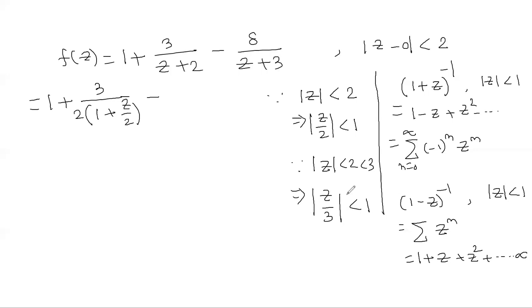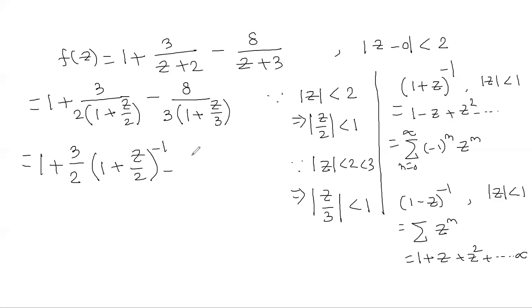So if mod of u is less than 1, I can expand 1 plus u power minus 1, or 1 minus u power minus 1, in the region mod u less than 1, isn't it? If I take 3 over here, you will see it is 1 plus z by 3, right? So what does it mean? You see it is 3 by 2. So we are getting this expansion: minus 8 by 3, 1 plus z by 3 power minus 1. So this is your u. So 1 plus u, in mod z by 2 less than 1, I can expand this as 3 by 2.